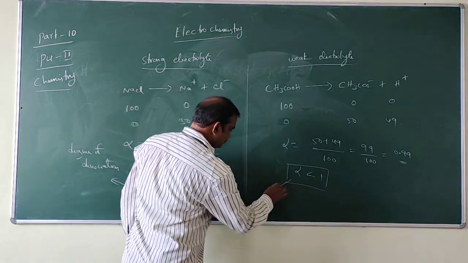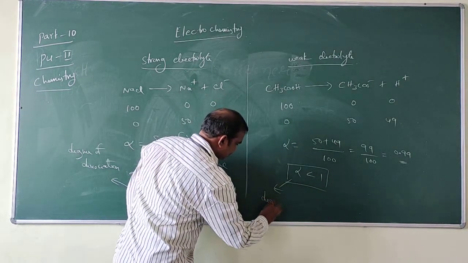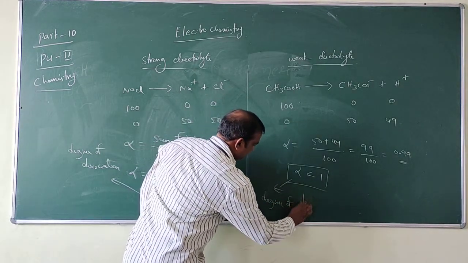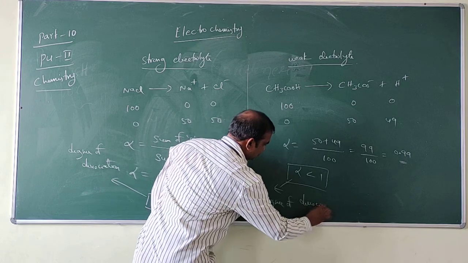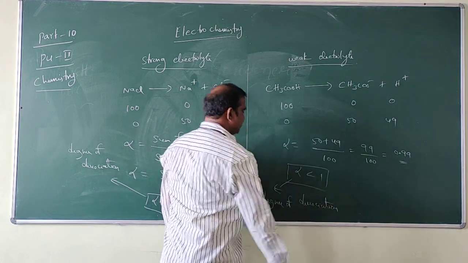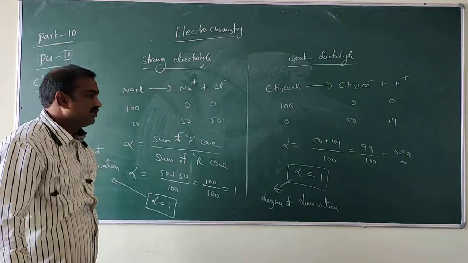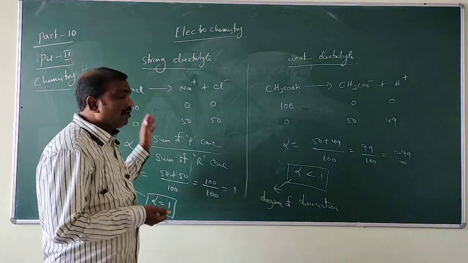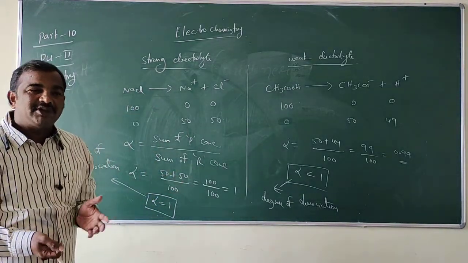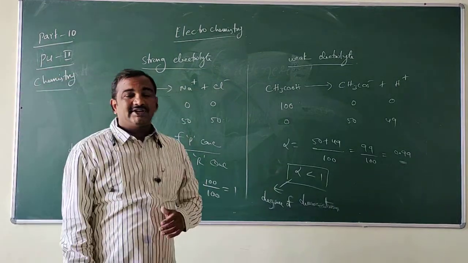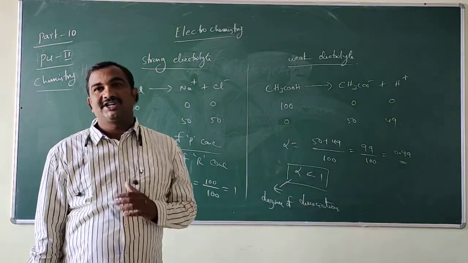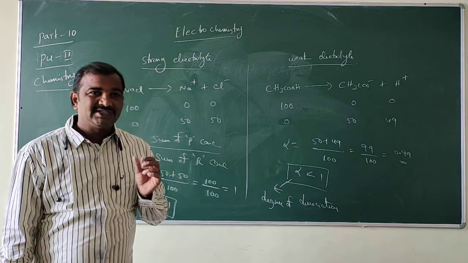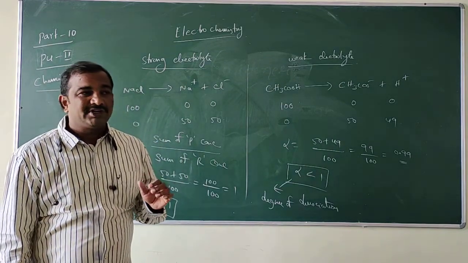Degree of dissociation alpha is less than 1. So what we have to observe is, for strong electrolyte, dissociation takes place completely, and for weak electrolyte, dissociation does not take place completely. Somewhat will remain.